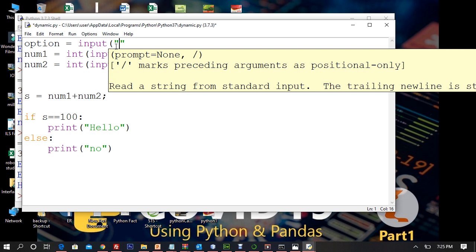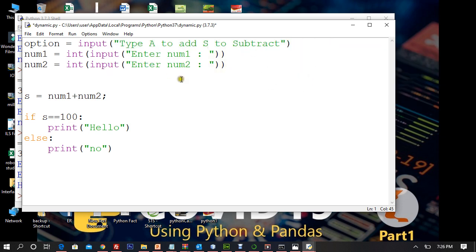So type A to add, S to subtract, and M to multiply. Or let me first show you only two, then we'll move ahead with the third one.